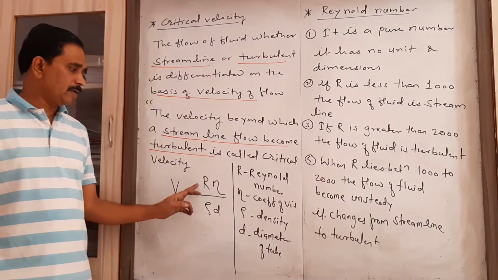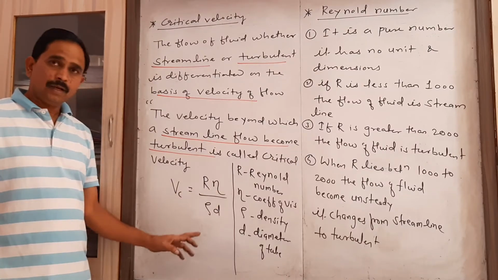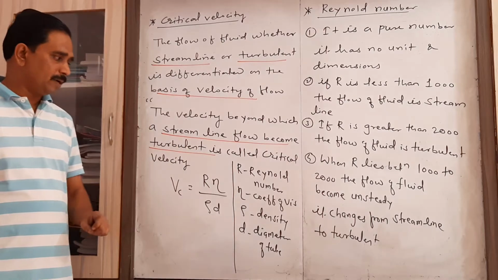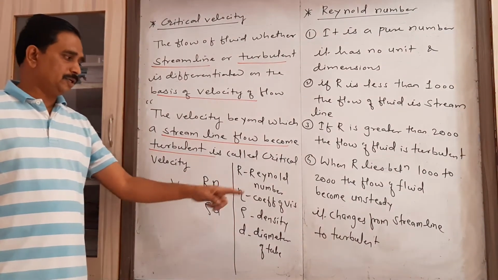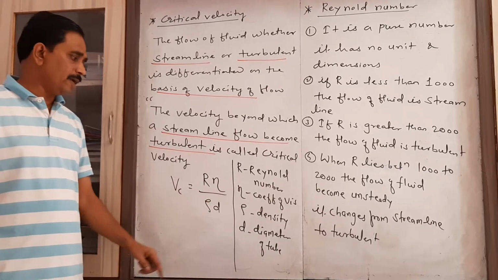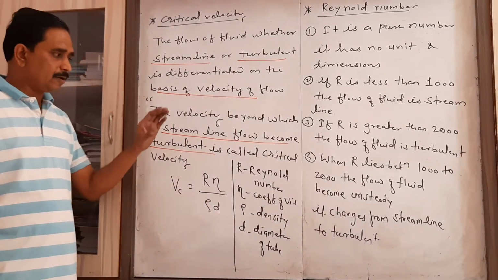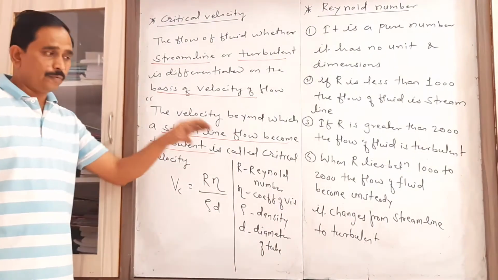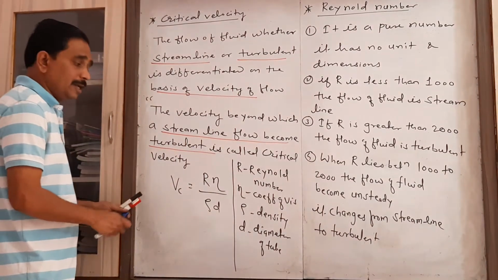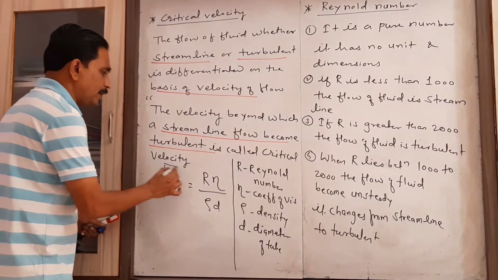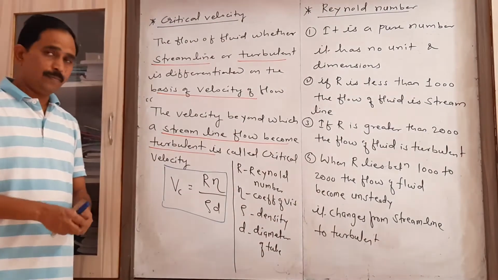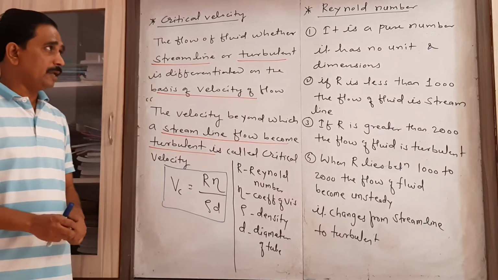Critical velocity equals R eta upon rho d, where R is the Reynolds number, eta is the coefficient of viscosity, rho is the density of that fluid, and d is the diameter of the tube through which the fluid flows. So Vc = R eta / (rho d).